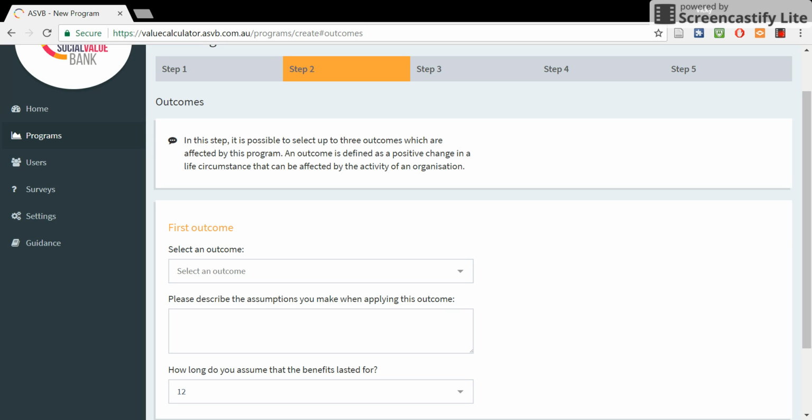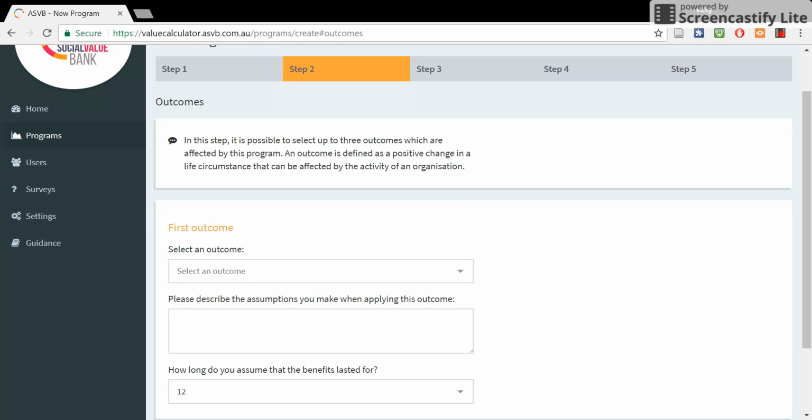In step 2, it is possible to select up to 3 outcomes which are affected by this program. An outcome is defined as a positive change in a life circumstance that can be affected by an activity of an organisation. If you are adding more than one outcome, it is important to avoid double counting the benefit you create and overstating your social impact. We recommend abiding by the following principles to avoid double counting.